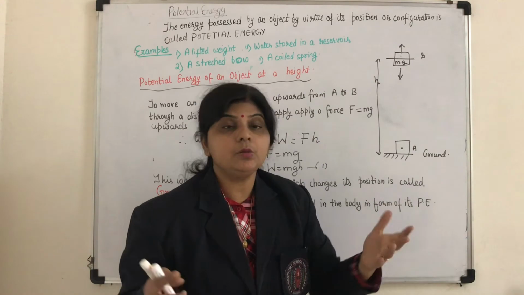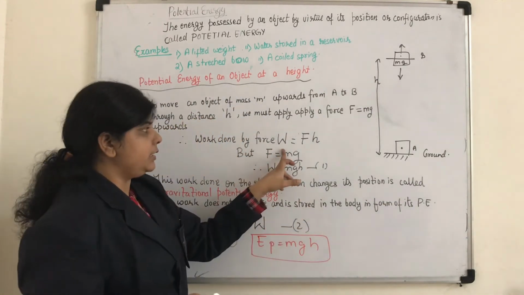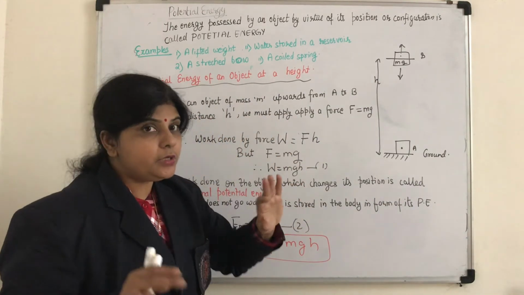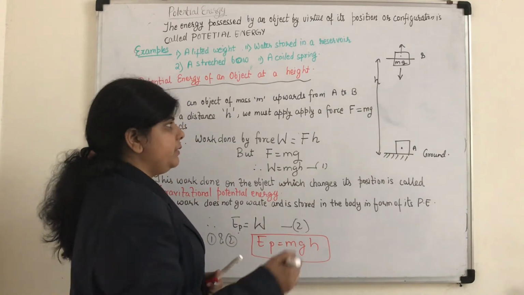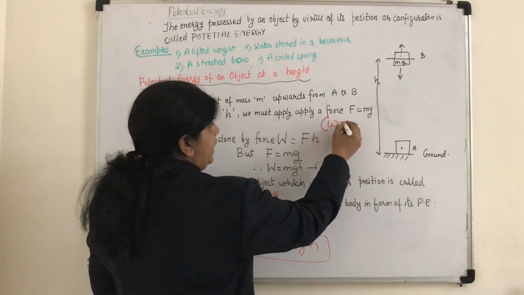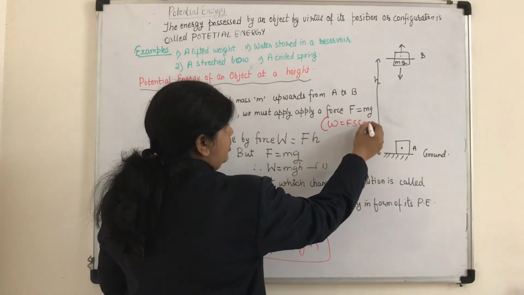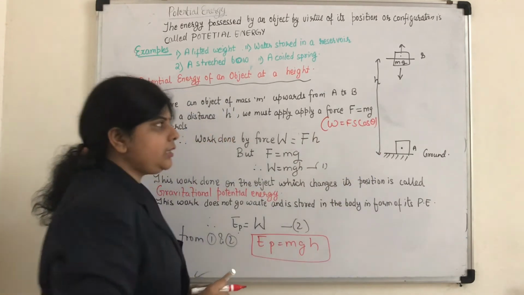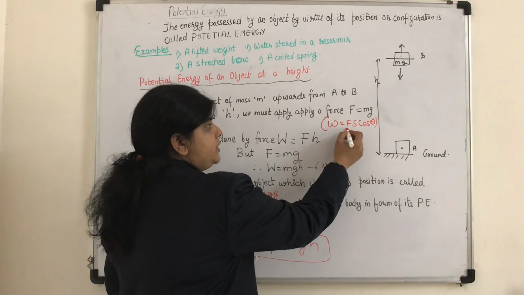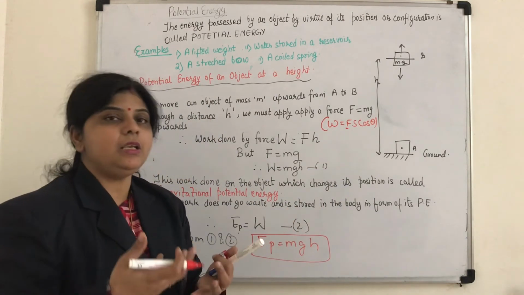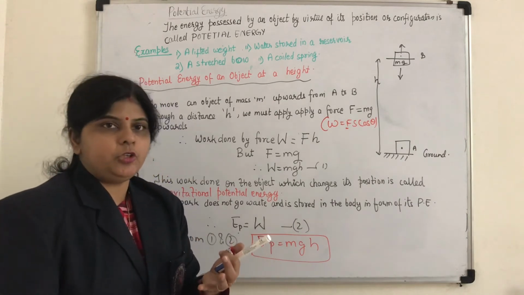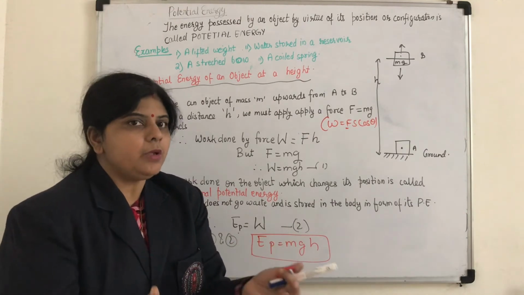So what is the work done? Work done is given by force into displacement. Do you remember? Work done is given by the formula F S cos theta, right? Here, force is what you are applying against the weight of the object, so force should be equal to mg.